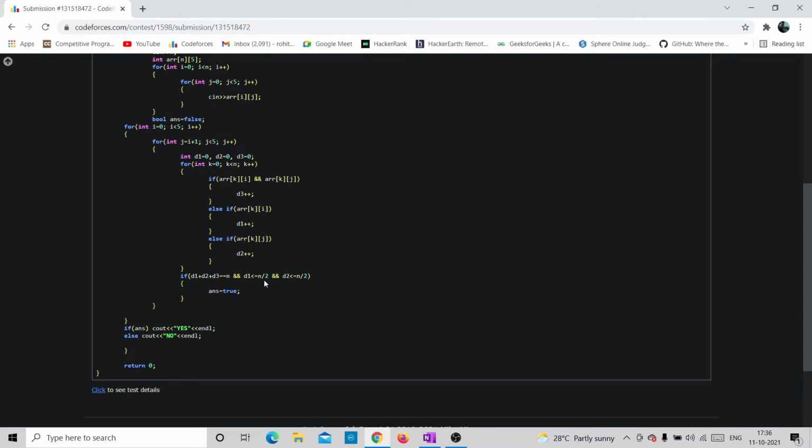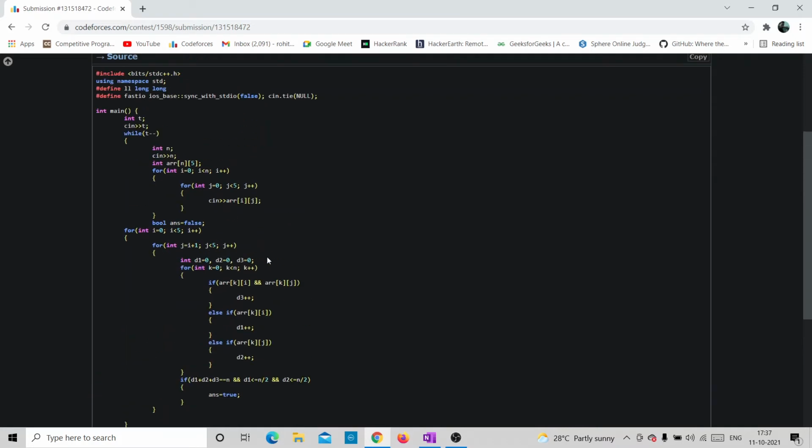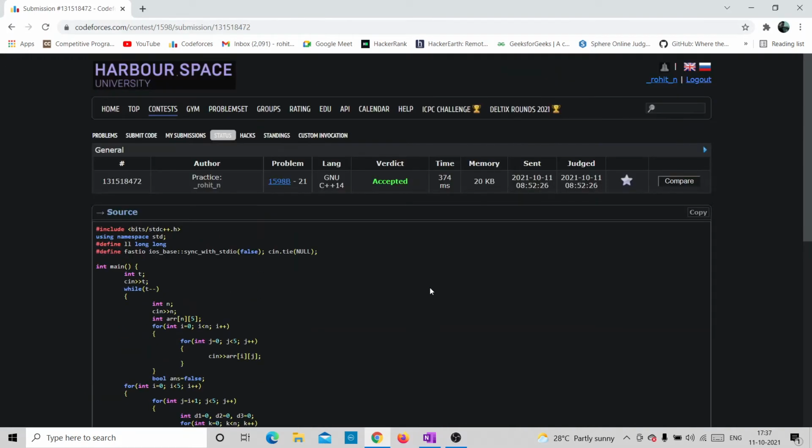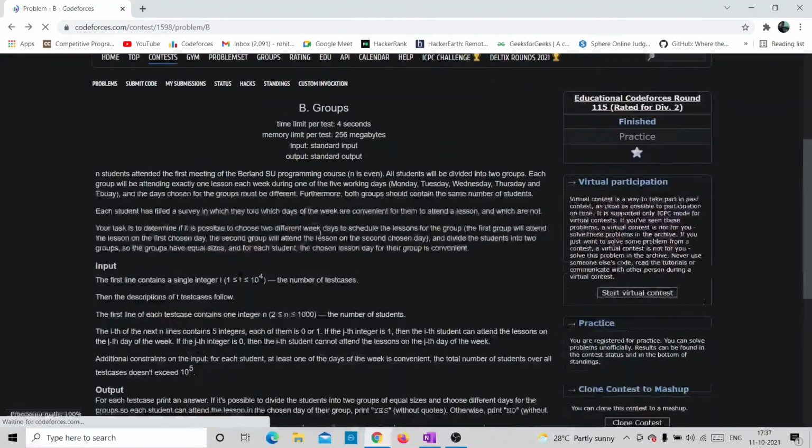If it doesn't satisfy the solution we wanted, it goes back to the loop again, and d1, d2 and d3 are reset to 0 and get incremented again. That's how this solution has been done.